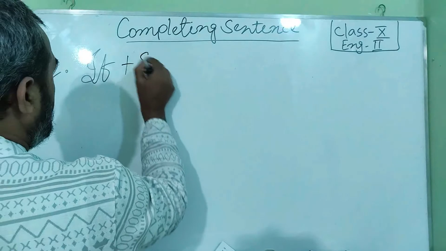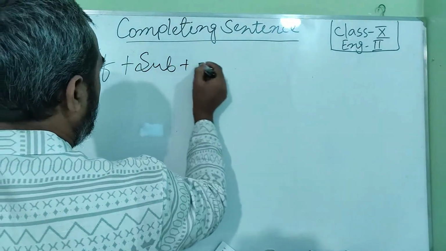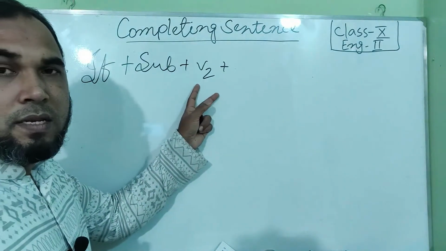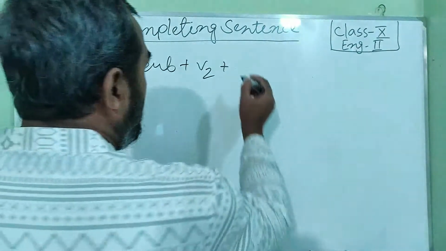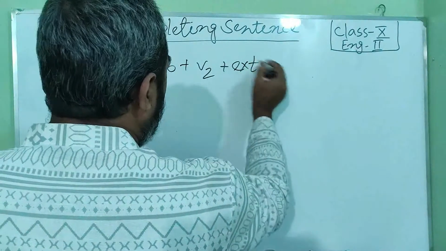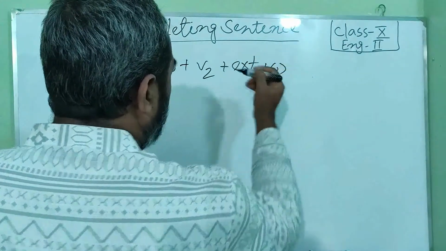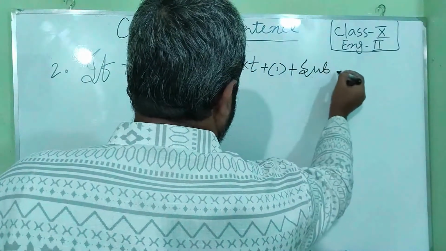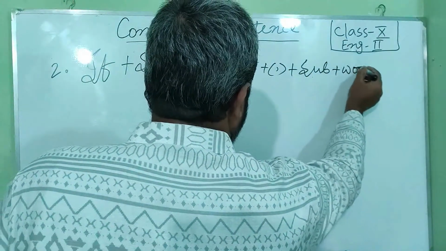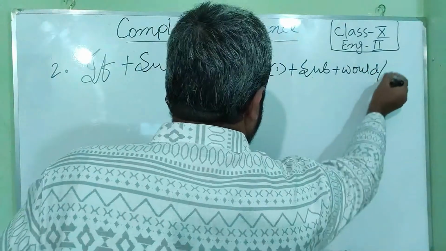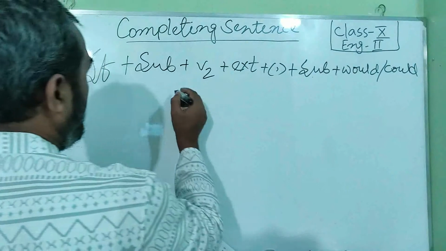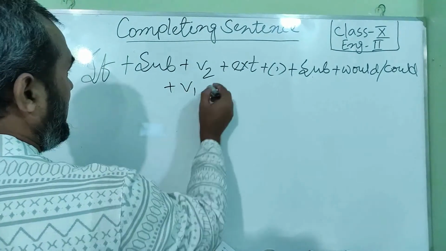If, then subject, then V2, that means the past form of the verb, then extension if we have, then comma, then subject once again, then would or could, then V1.